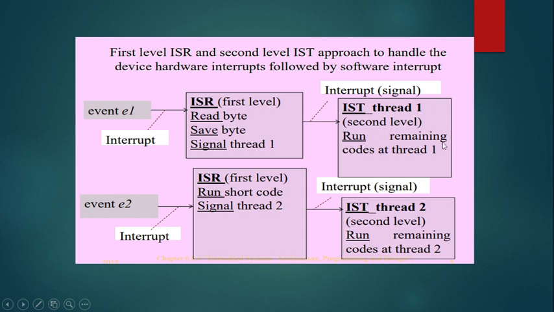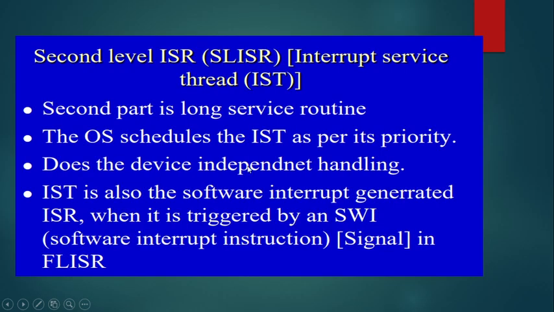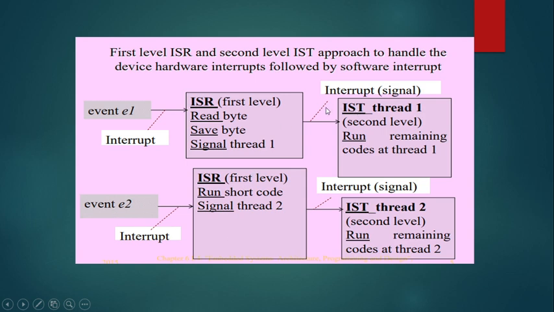So it will run the remaining code in thread 1 later. This signal is given for the second part. This signaling is a type of software interrupt. That is what is mentioned here. So it will get the signal from the first level interrupt service routine. So the IST is also called a software interrupt generated ISR. This IST is a software interrupt which is generated by the first level interrupt service routine.